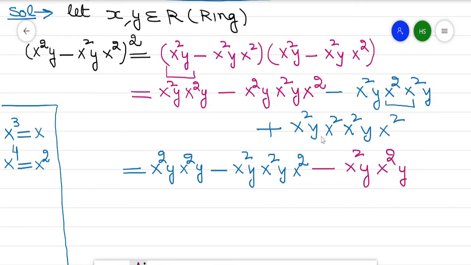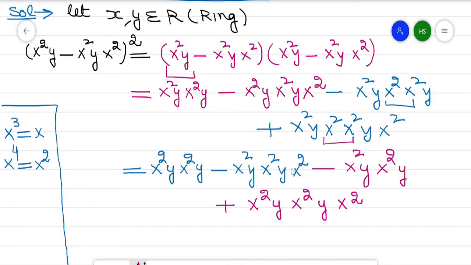Now here again this value is x⁴, which can be written as x². So this value will become plus x²y into x²y into x², right? So this can again be written as x².